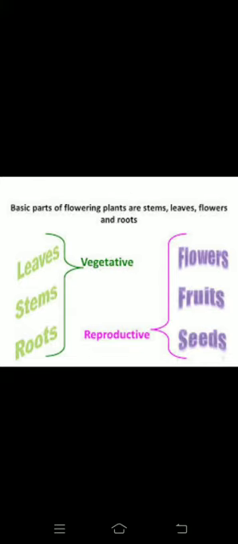So you want to know what the vegetative part is and what the reproductive part is. The next one: what is reproduction? How is it reproduced? Reproduction is a process. Process means step by step carried on in plants and animals. Reproduction is the process by which plants and animals produce young ones.